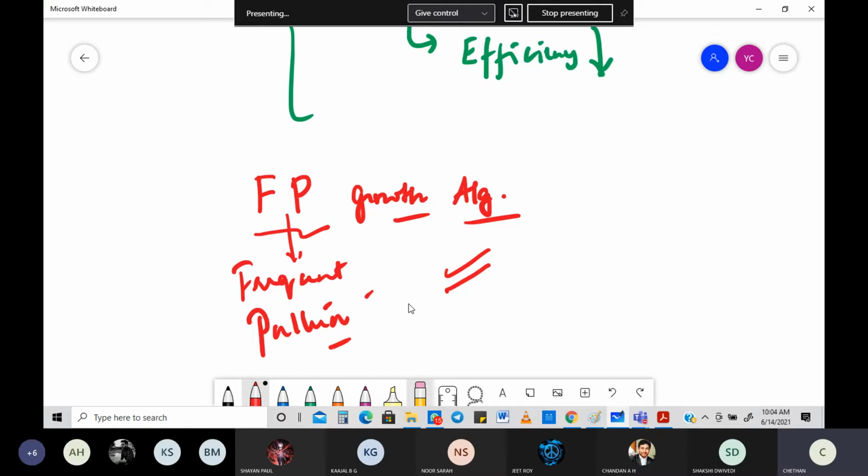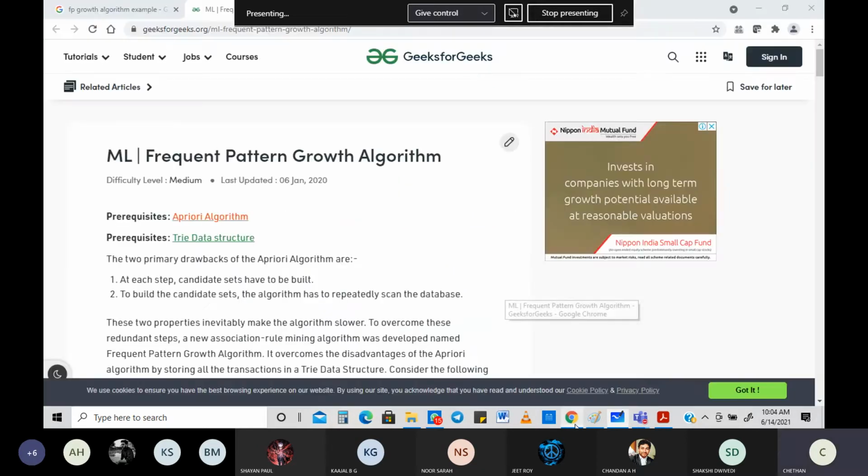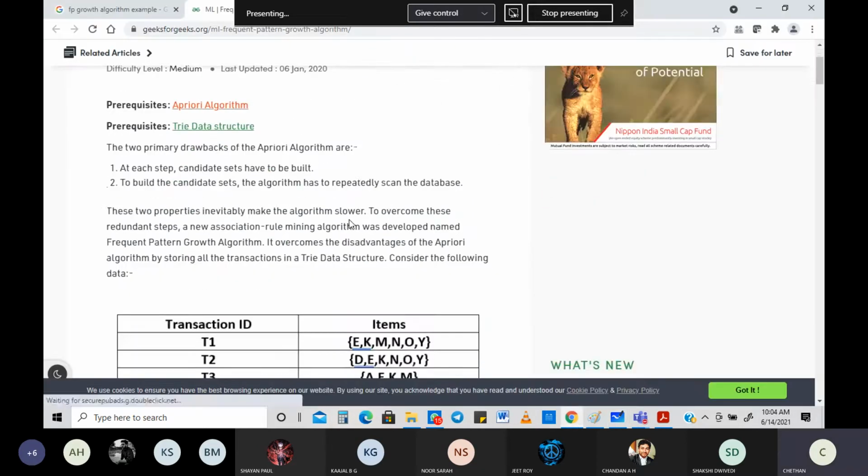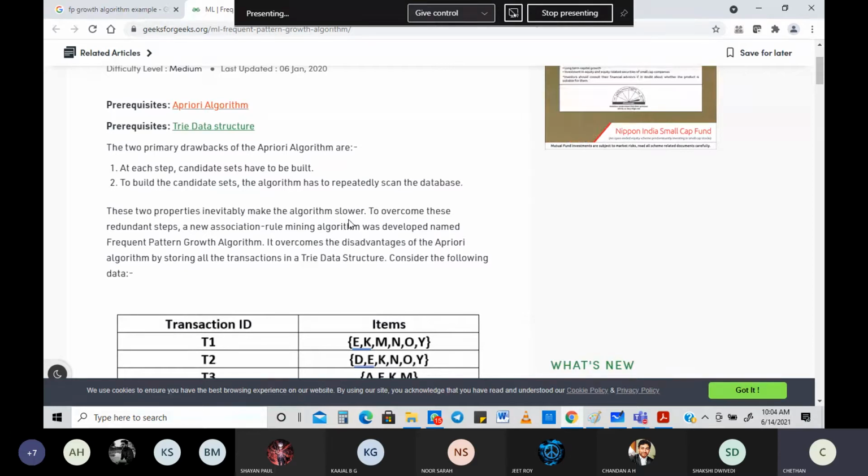So let's look into our algorithm and what we were doing. The FP growth algorithm. I've taken this right from the machine learning tutorials, but whether machine learning tutorials or data mining tutorials, the algorithm remains the same. There's no change in that. I'm going from a machine learning perspective because it will help you in the 7th semester. Of course, when you want to write it in an exam, I'll be giving you the PPT, and you are going to go with it.